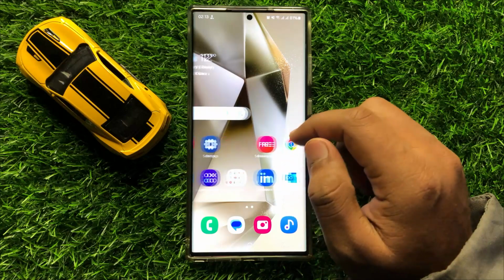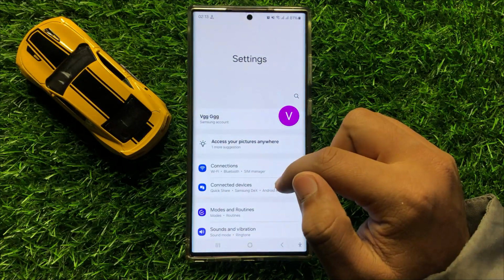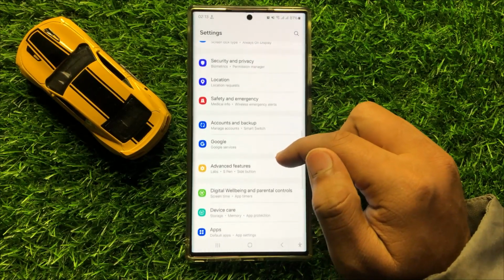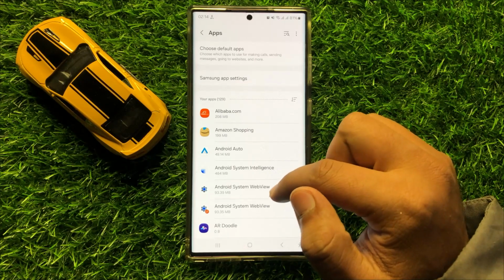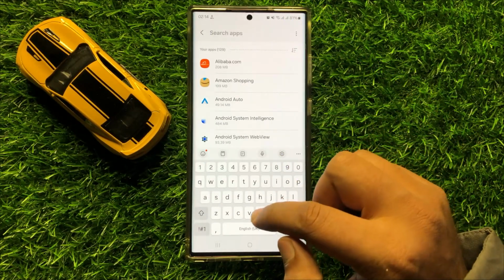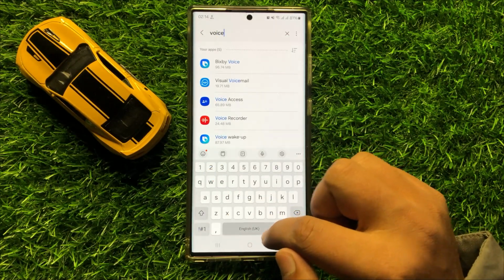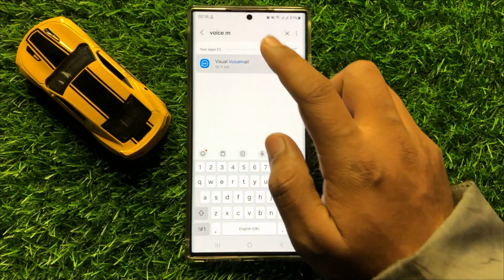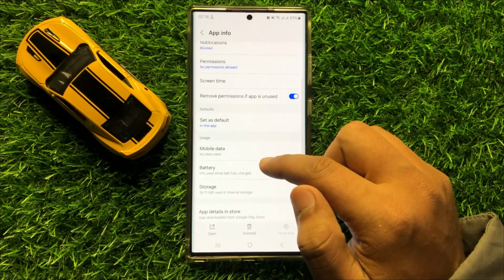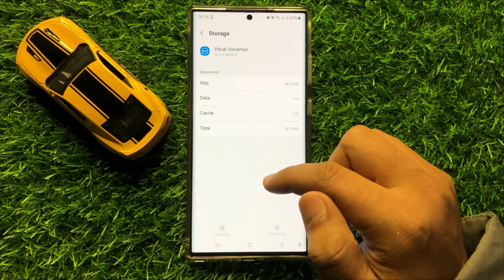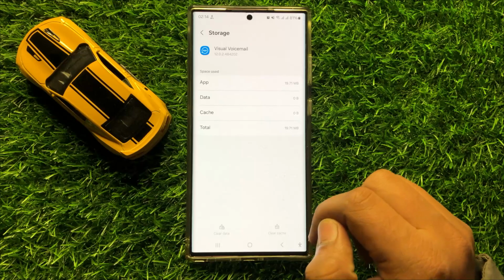But if it doesn't fix your problem, then the next solution is open settings. Scroll down and here click on apps. Now in apps, search the voicemail app. Now go to its storage and clear the app data and cache memory of the voicemail app.